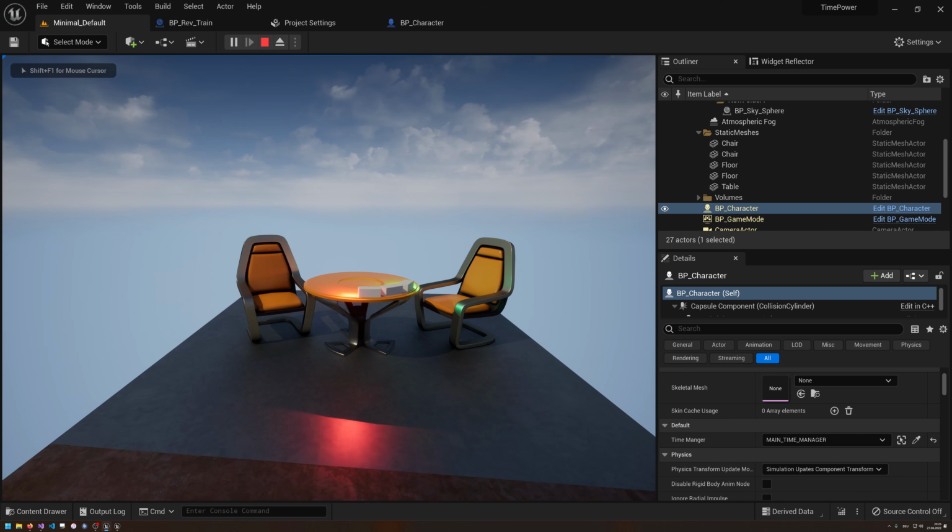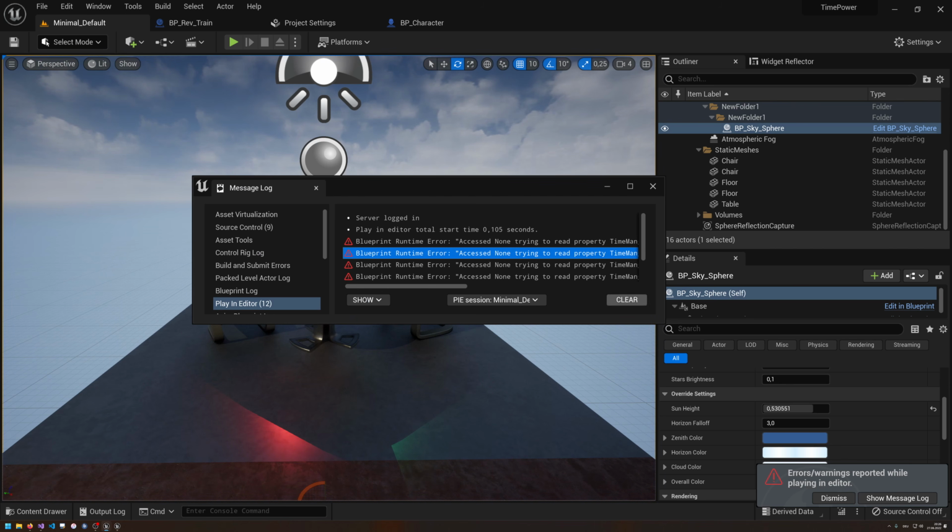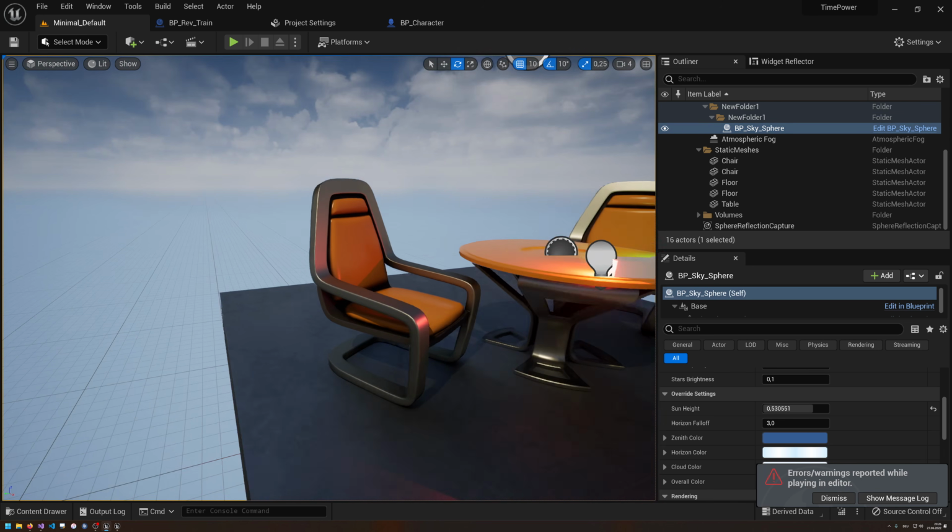And now if I hit the control button, you already saw it, the train goes backward, and if I let it go, it's going to continue on where it was. So it goes backward and then it continues on. We are kind of reversing the time here. But we need to, of course, set this time manager dynamically, and let's actually try to figure out how we can do this.